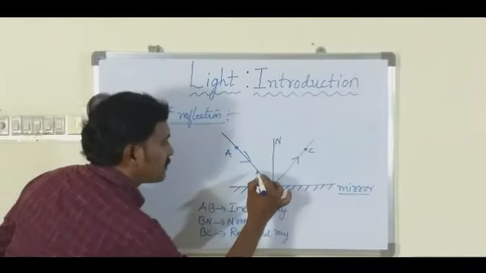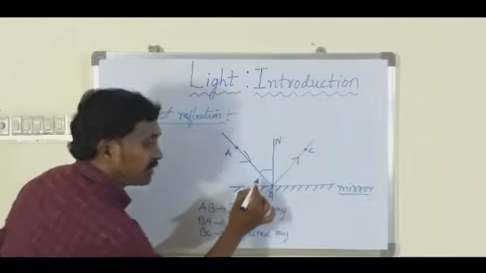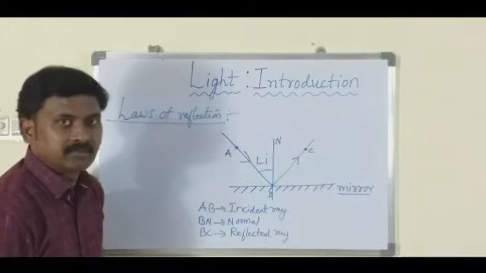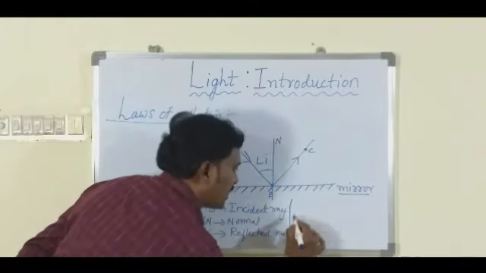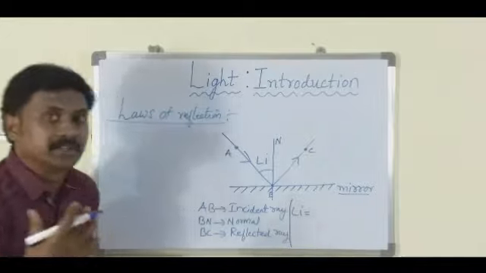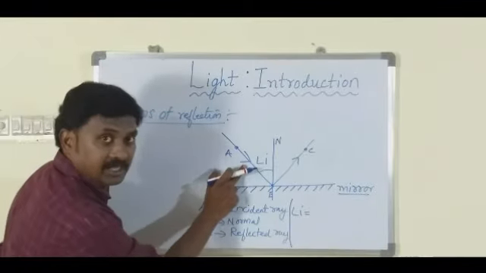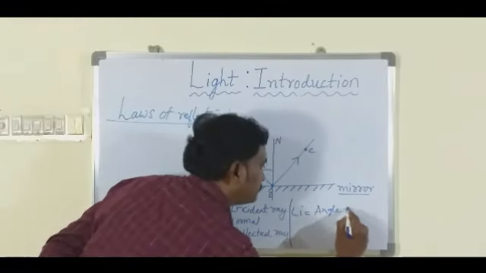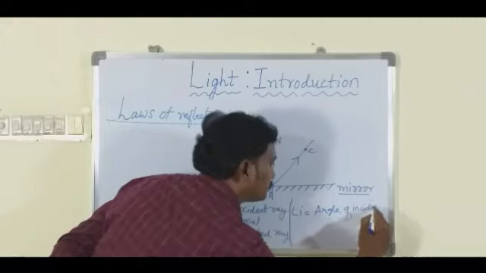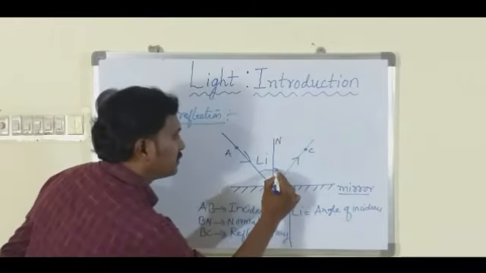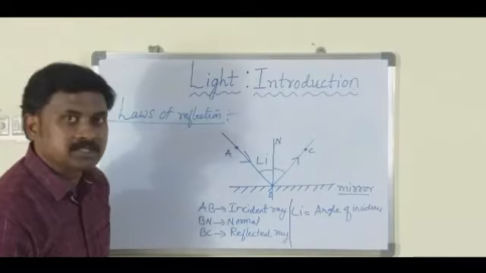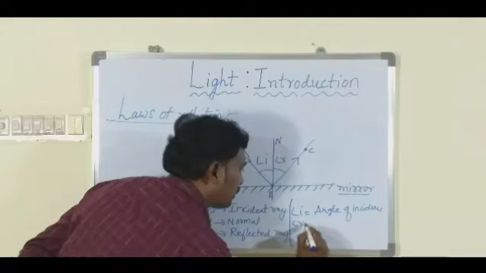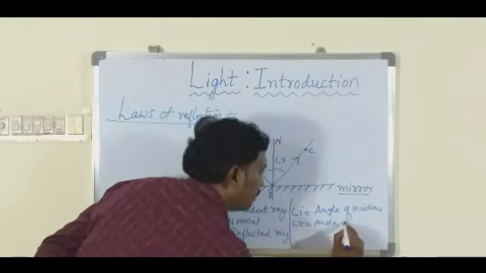So this is an incident ray, this is a normal, this is a reflected ray. Now you can see that there is some angle formed between the incident ray and the normal. That angle I denote as angle i. So this angle i is called the angle of incidence. The angle between the incident ray and the normal is called the angle of incidence. Now the angle between the reflected ray and the normal is called the angle of reflection. I denote it as angle r, angle of reflection.